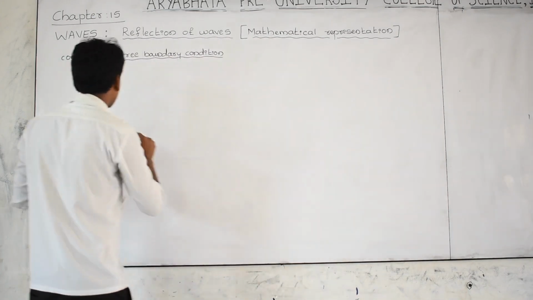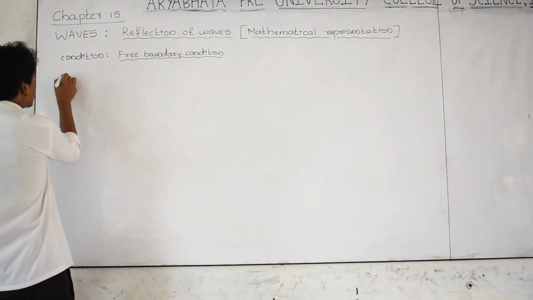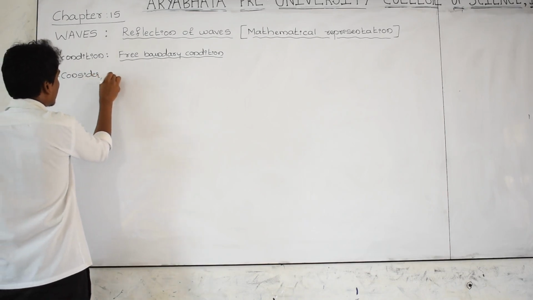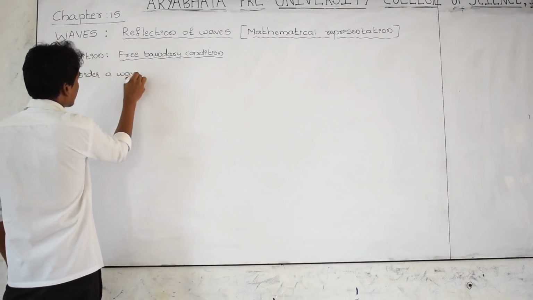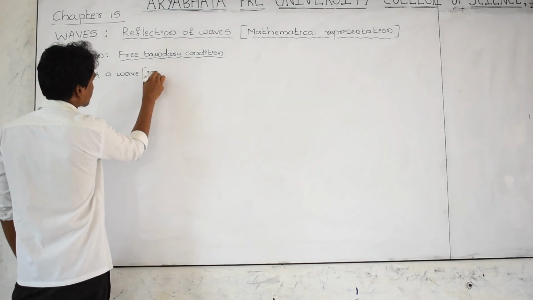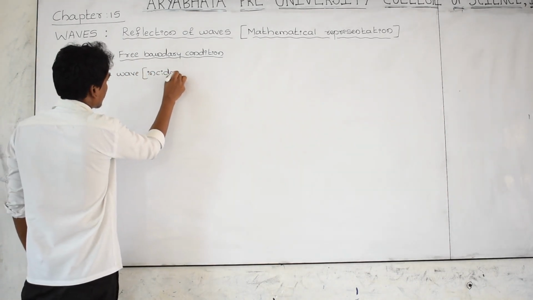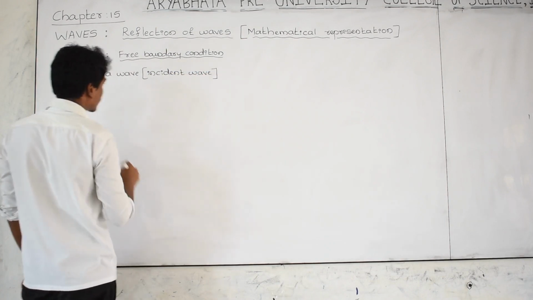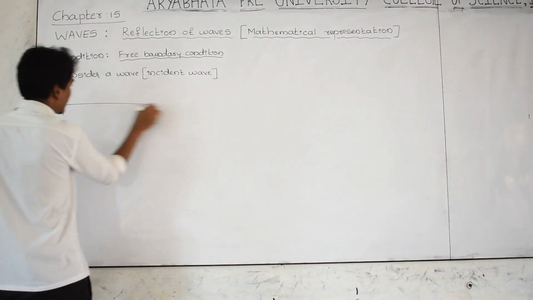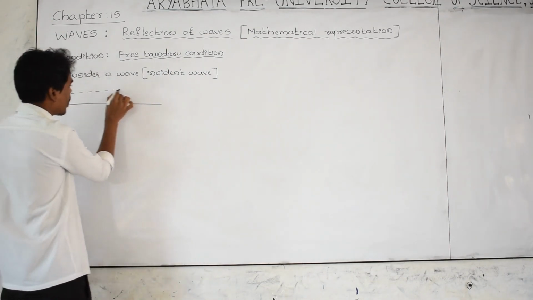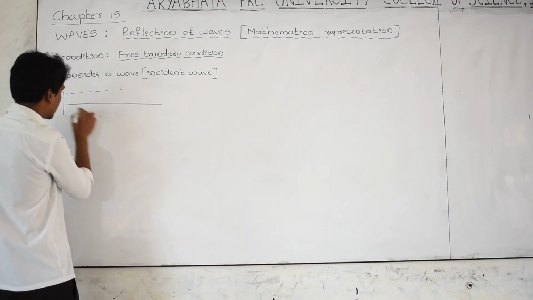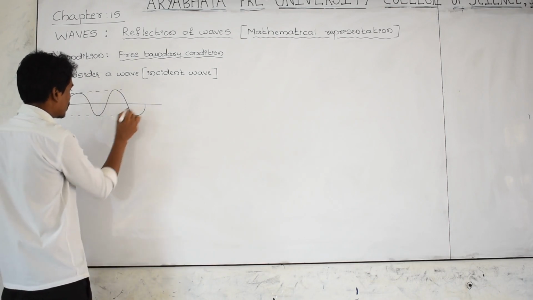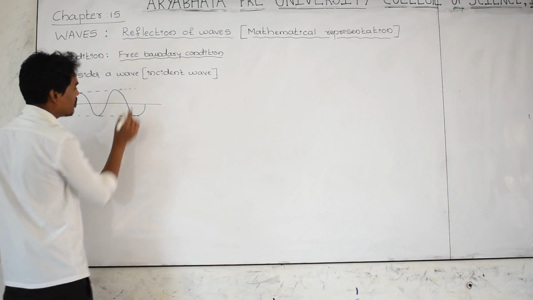Let us take that diagram. Consider a wave. This is the incident wave. Incident means the original wave. Imagine this is the incident wave.